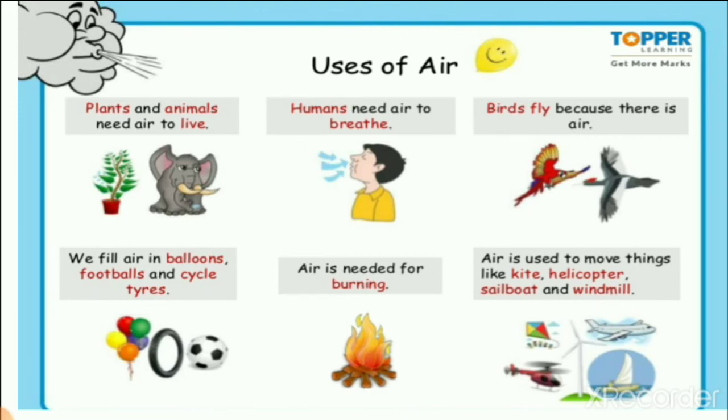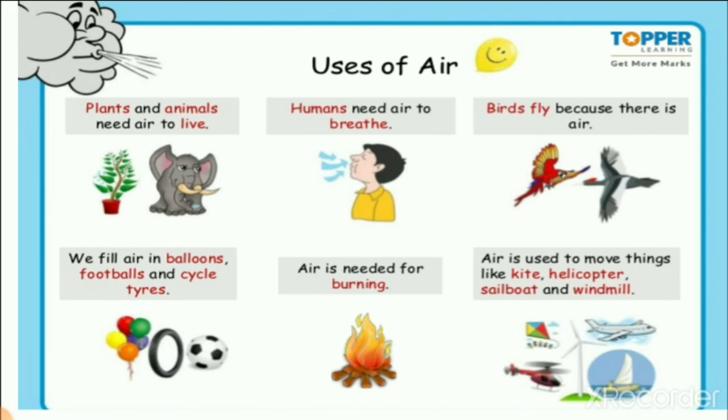But when we learn about air, if there is air or wind in the atmosphere, they can fly easily, right? Then we learn that we fill air in balloons, footballs, cycle tires, right? Now, as I told you, when you ride a bicycle, if there is no air in the wheel, then you cannot ride the bicycle. Why? Because it is heavy. When you blow air into the tire, then you can ride the bicycle easily.